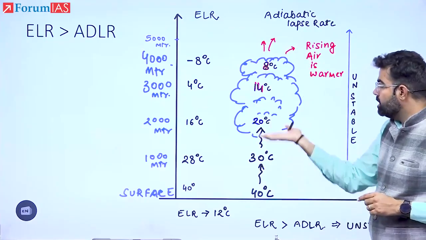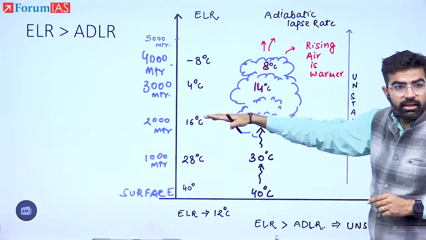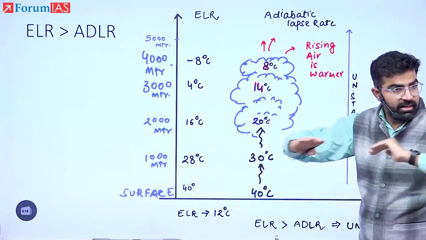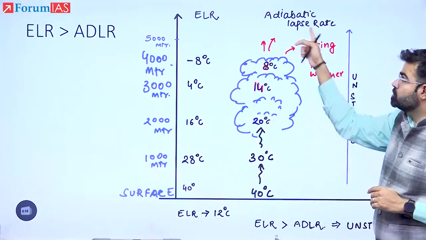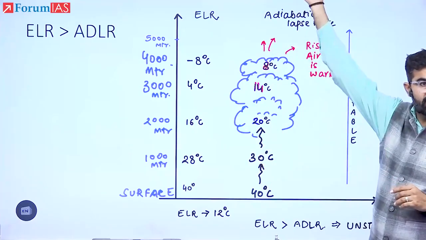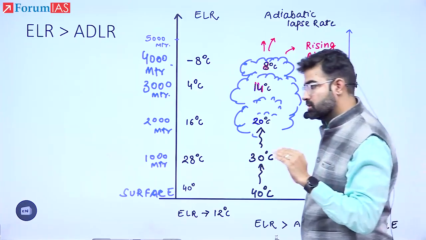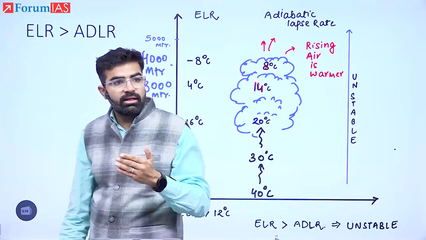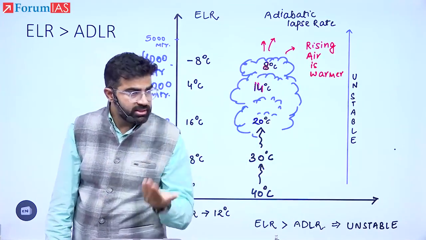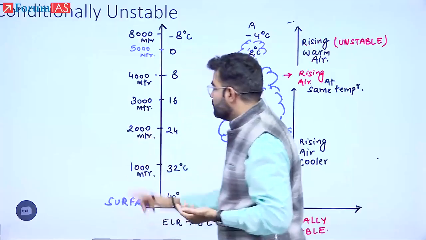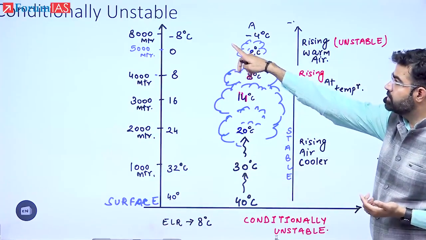And if the air is rising automatically because it is warmer compared to the surrounding, then it will finally reach the condensation stage and rainfall will occur. What is this condition? Instability. समझ में आया? Yes or no? Now the third condition, where some condition is there. If the condition is breached, then it will go towards instability. See here now. For example, this is conditional instability.